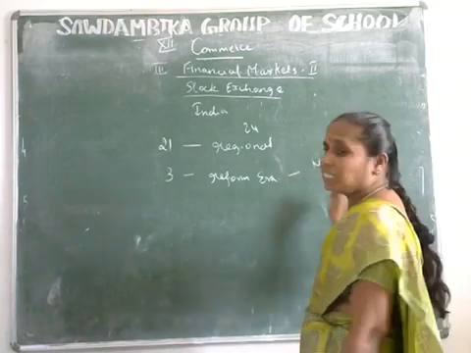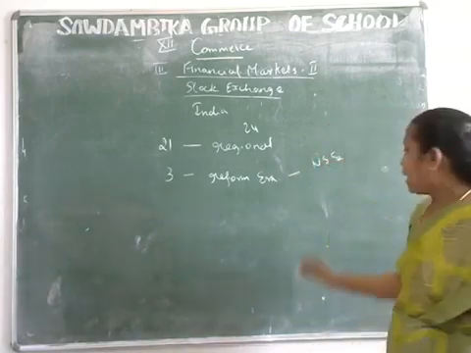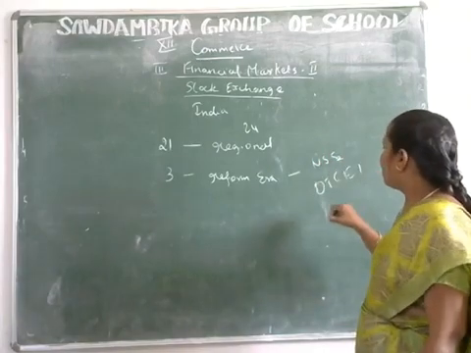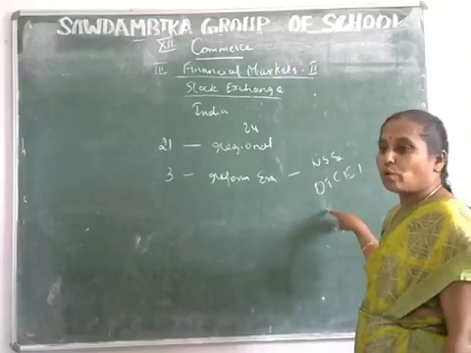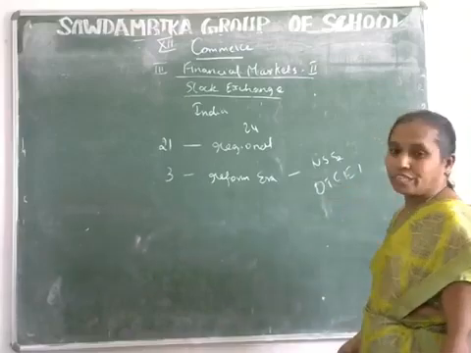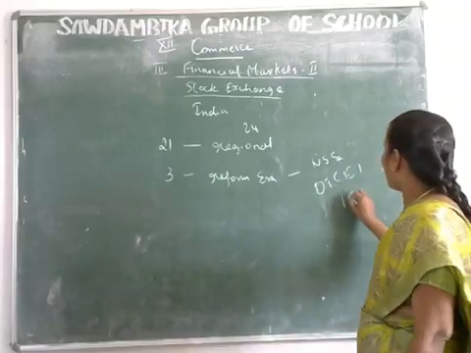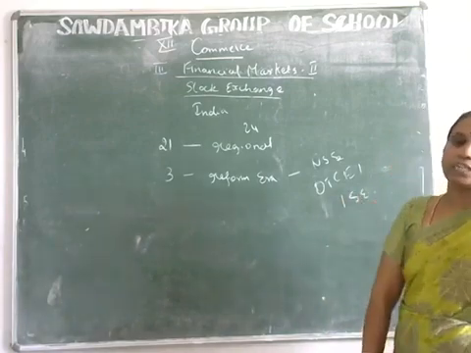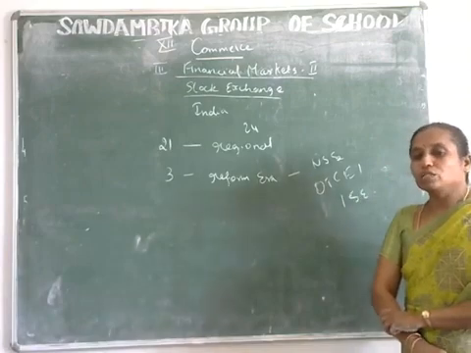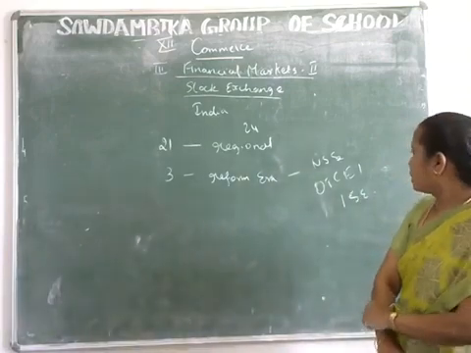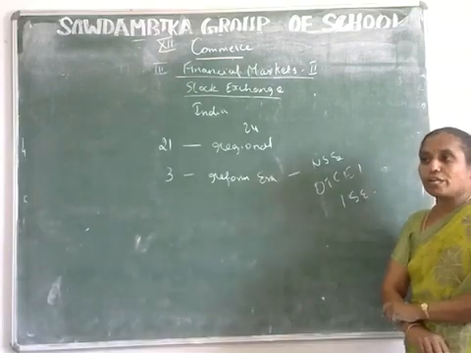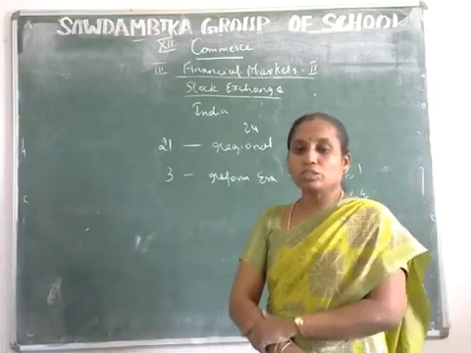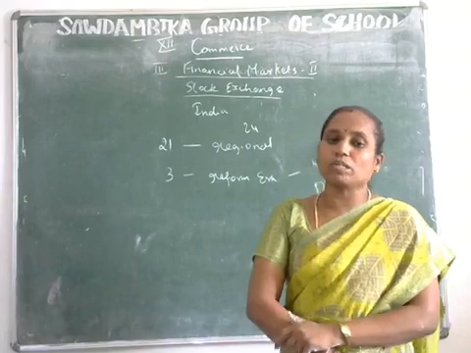NSE means National Stock Exchange, and OTCEI. What is the abbreviation of OTCEI? It means Over the Counter Exchange of India. And ISE, the Inter-connected Stock Exchange of India Limited. These stock exchanges provide modern technologies that are followed in them. So this is the social movement of the stock exchanges.